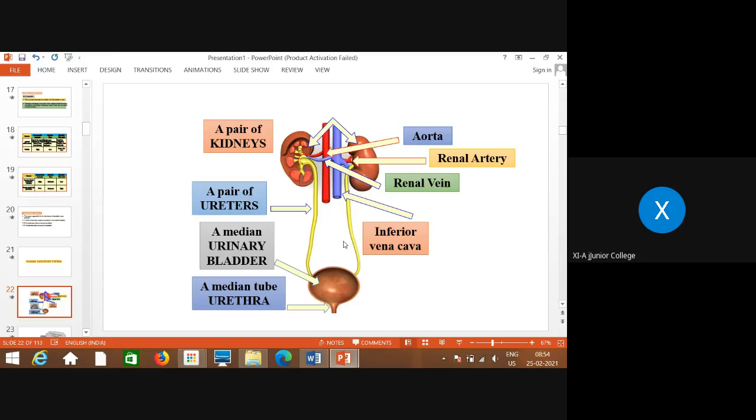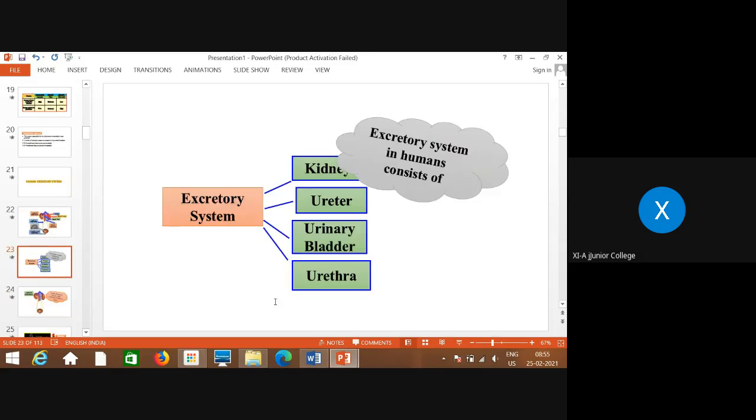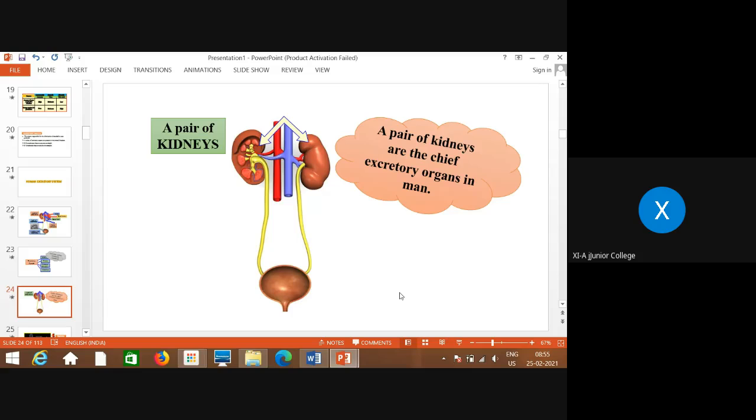It includes, number one, a pair of kidneys, number two, a pair of ureters, number three, the urinary bladder, and number four, the urethra. The ureters are tubular, the urinary bladder is a pouch-like structure, and the urethra is a small tubular structure. So these four parts are involved in the excretory system of humans.